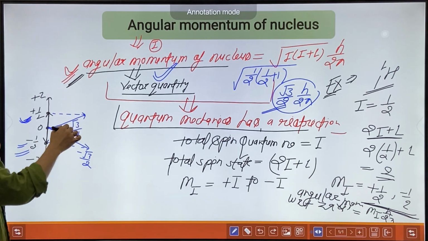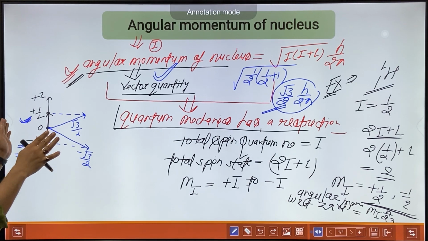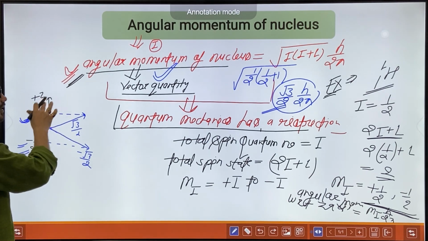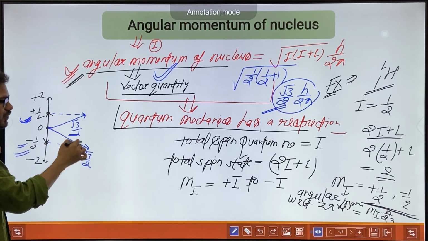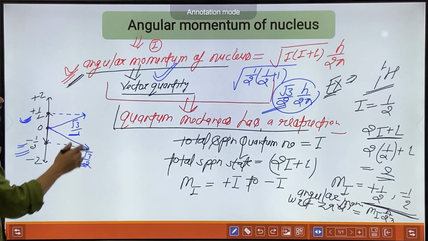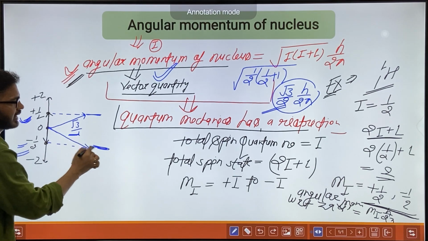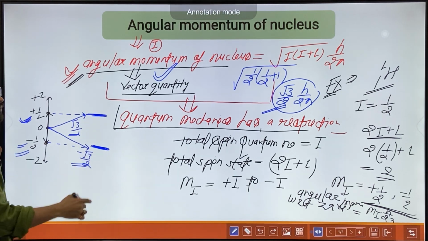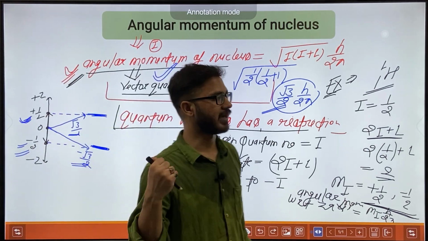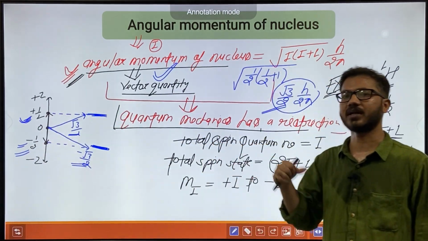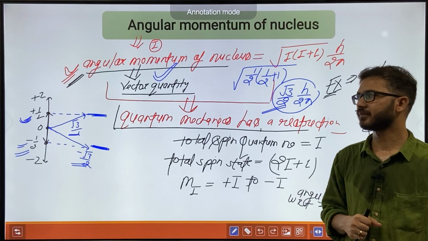In any other direction, the angular momentum is under root 3 by 2 or minus under root 3 by 2. There are two possible states for nuclei which have a half total spin quantum number. Is it clear?